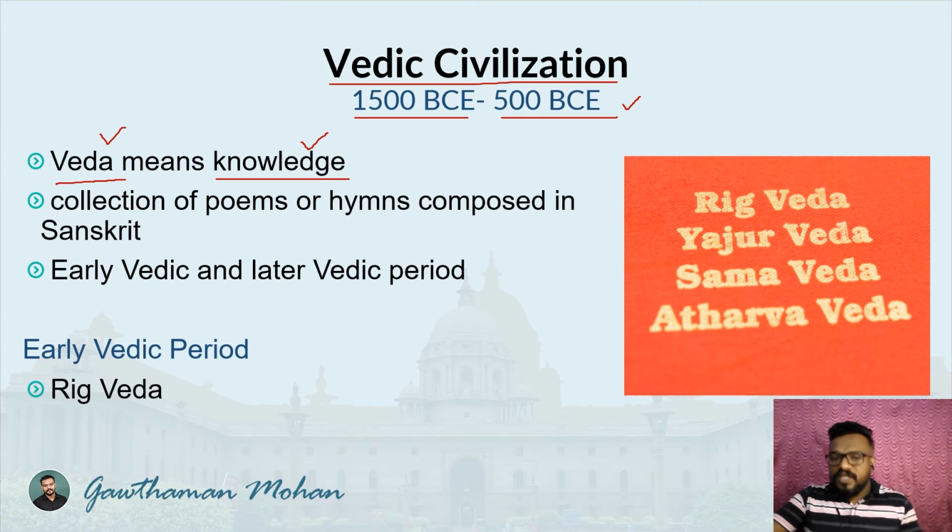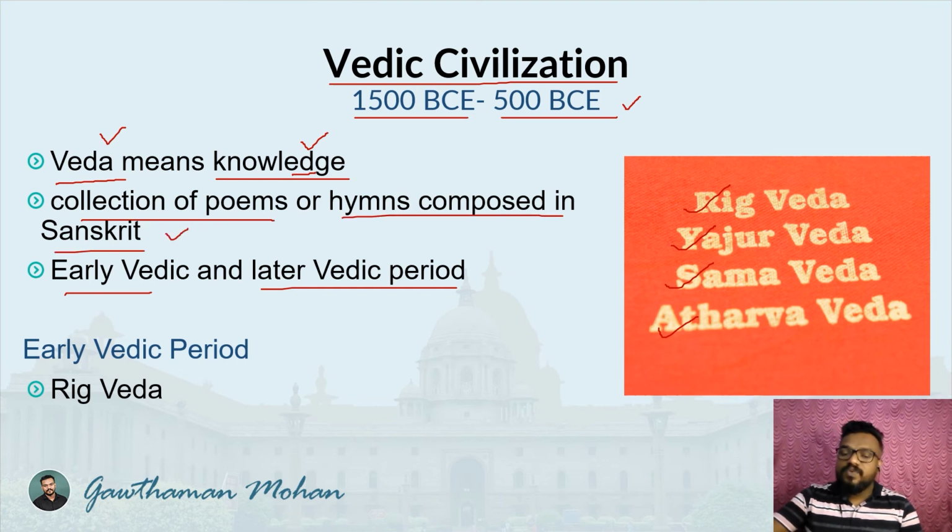During this time period, we see four important Vedas: the Rig Veda, Yajurveda, Samaveda, and Atharva Veda. All of these were composed during this period. We can divide the Vedic civilization into two: the early Vedic period and the later Vedic period. The Vedas are a collection of poems or hymns composed in Sanskrit, so the language they used was Sanskrit.